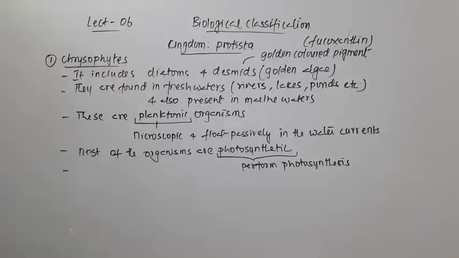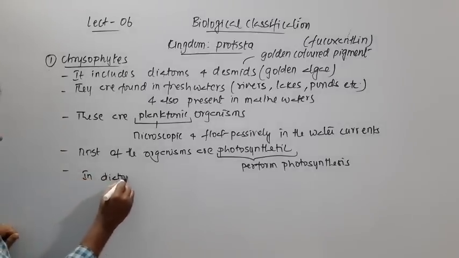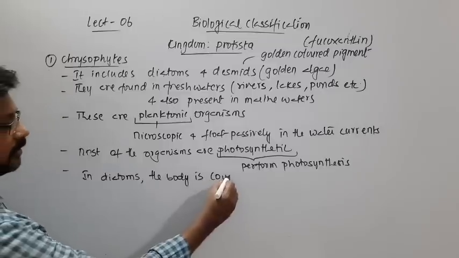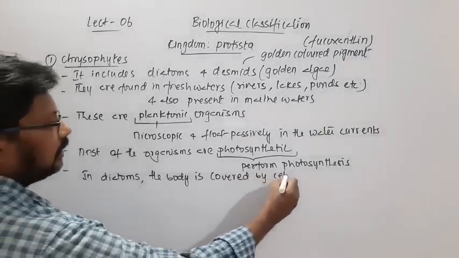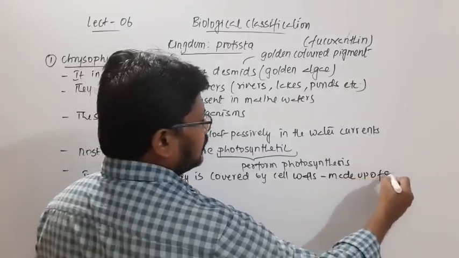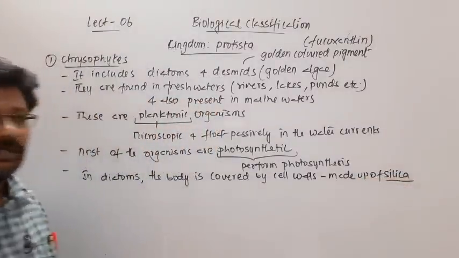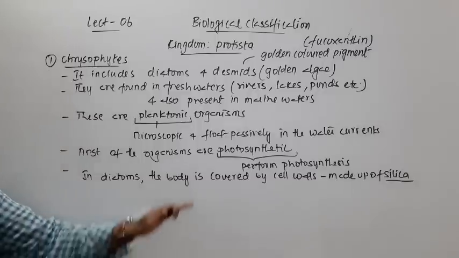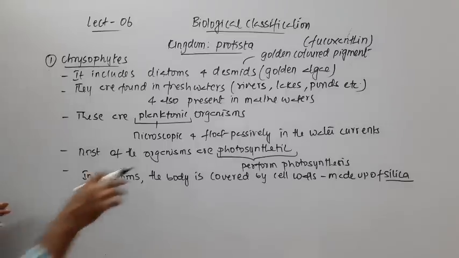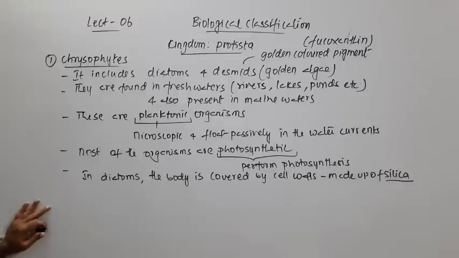Then in case of diatoms, the body is covered by cell walls that are made up of a substance called silica. These cell walls overlap one another.